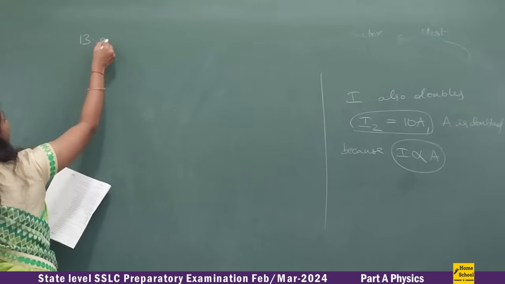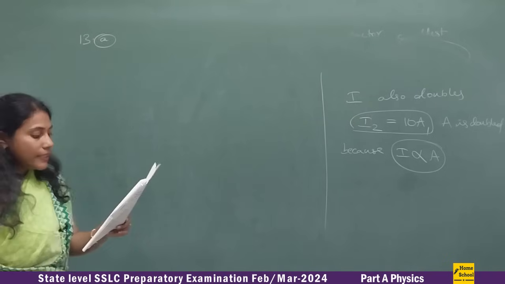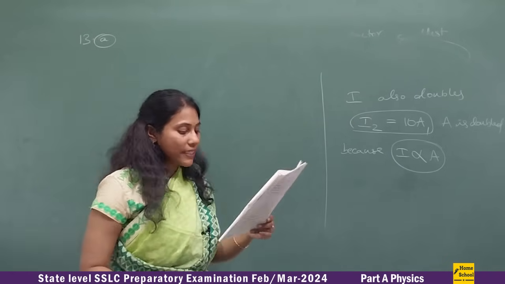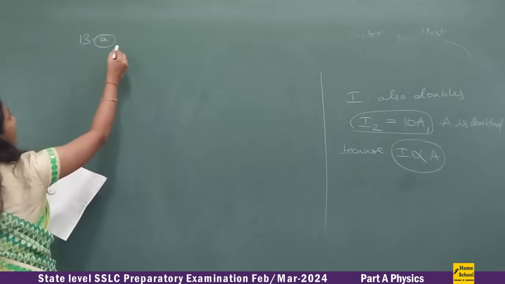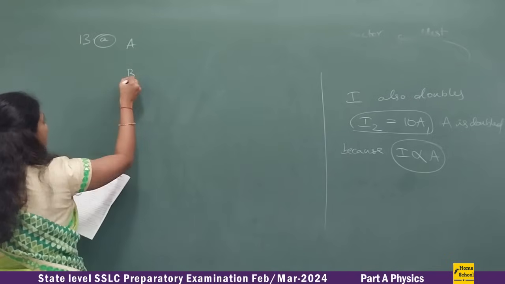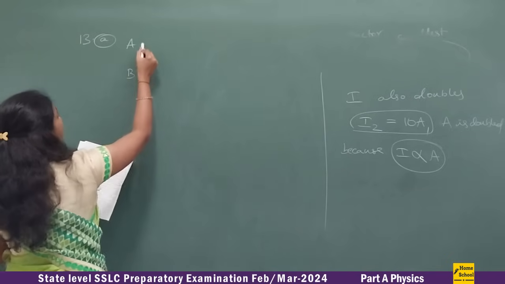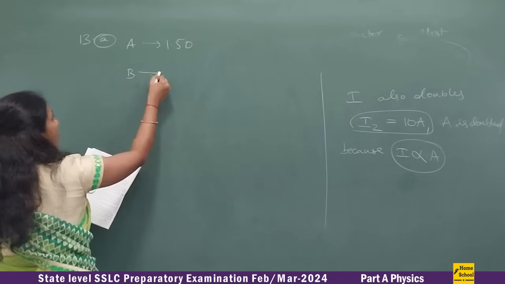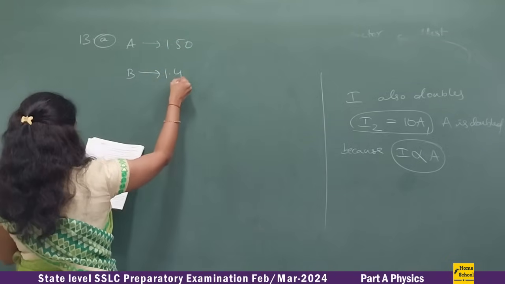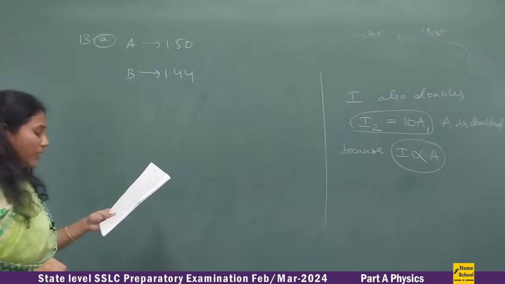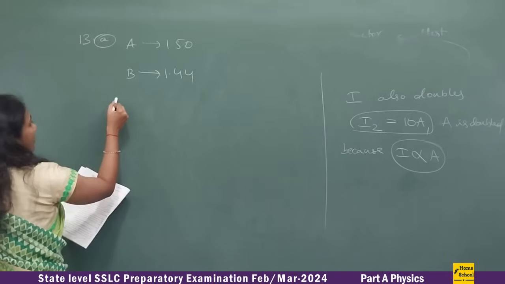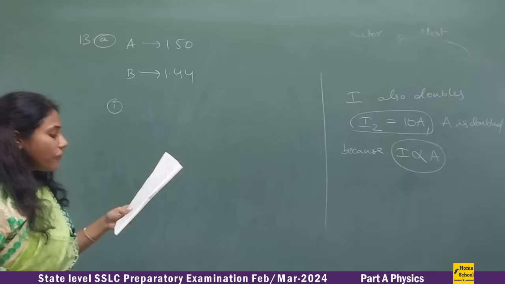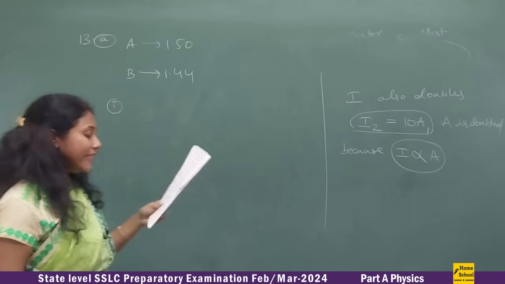The 13th question, A. The refractive indices of material media A and B are given. There are two materials, A and B. A has a refractive index of 1.50 and B has a refractive index of 1.44 respectively. They are asking, which medium is optically denser?